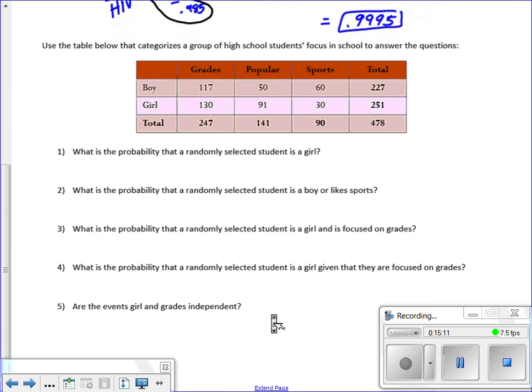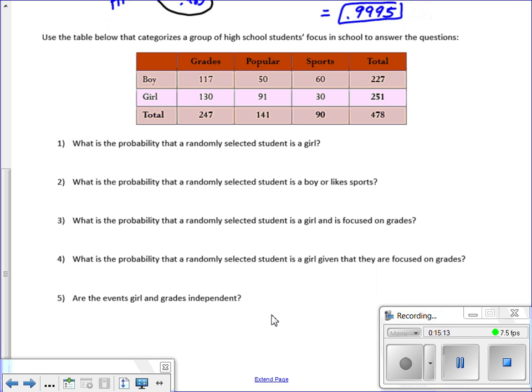And then here's one of those two-way tables. Again, I think the AP test, they love to maybe throw something like this at you. You do some probability, and then they'll turn the corner, and all of a sudden you'll do a chi-squared test. So don't be surprised if that happens. Right now, we're not going to worry about chi-squared. We just got out of that unit, so let's just make sure we're good with the probabilities.